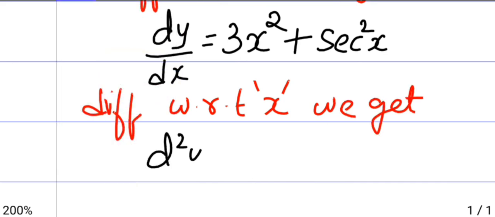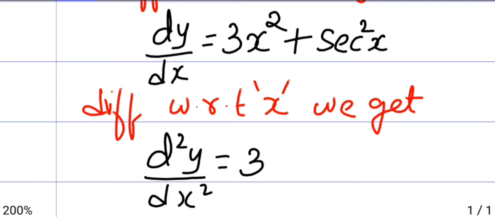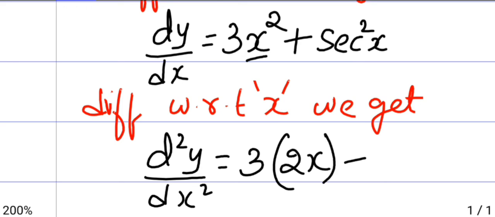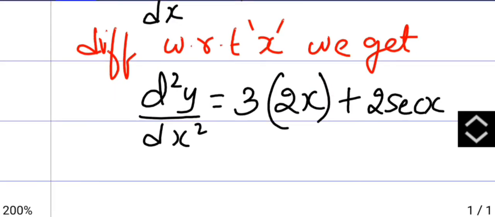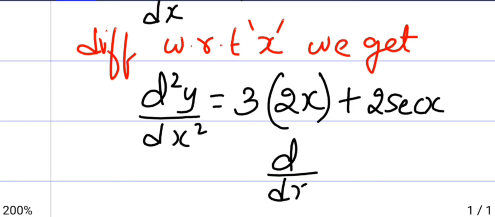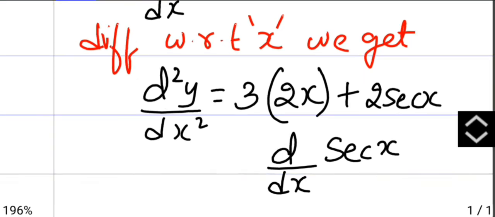We get d square y by dx square is, keeping the 3 as it is, differentiation of x square is 2x, plus differentiation of secant square x is 2 secant x times d by dx of secant x. First you do it for the square and then for secant.